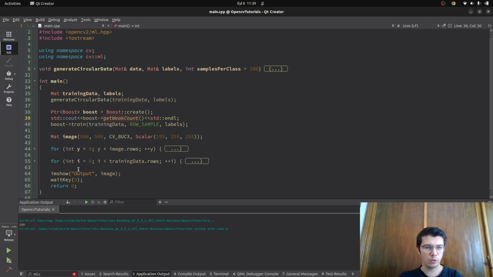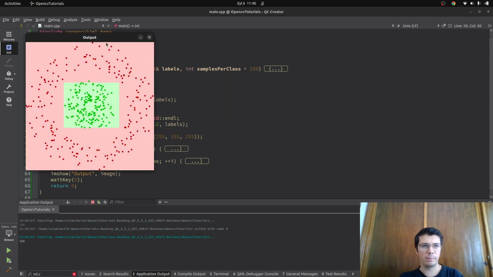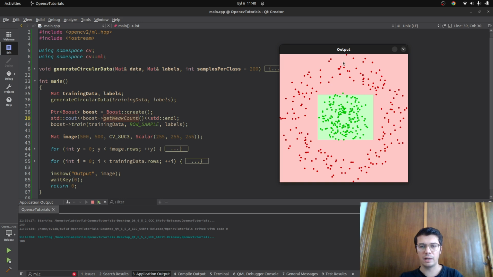This is the code from the previous video, and I just added some cout, and I actually changed the circular data because somehow I lost the code. So if we run again, basically we were manually adding these data, circular two data, outer and the inner ones, and here we are just initializing the boost object, and after that we are directly training, nothing else we are doing. So this is already the output with the default parameters, which is working fine.